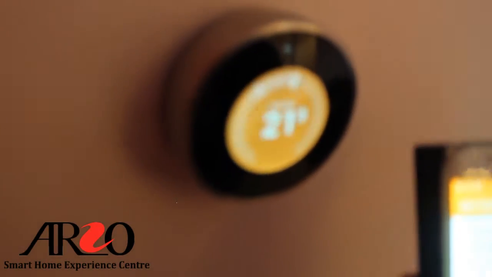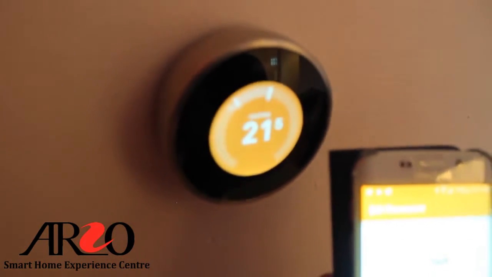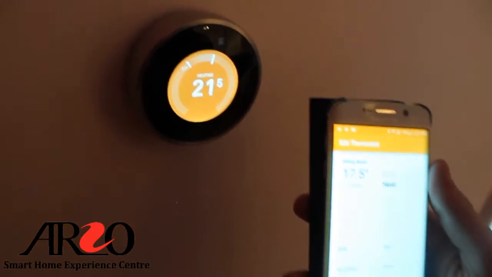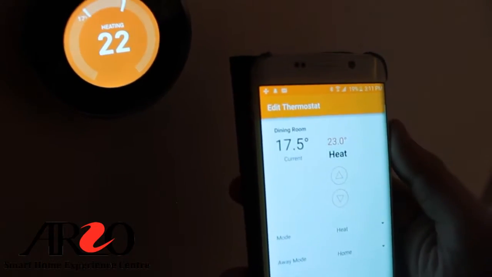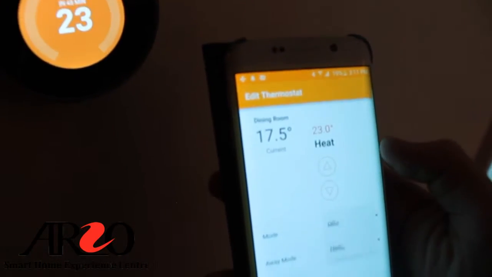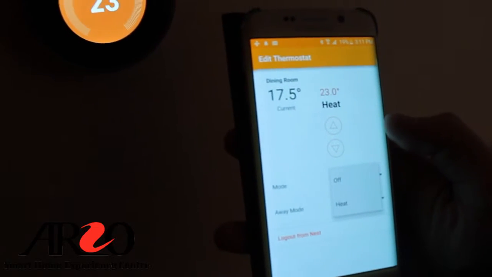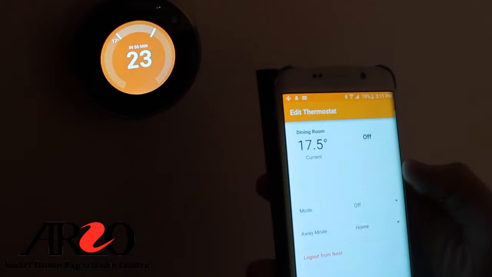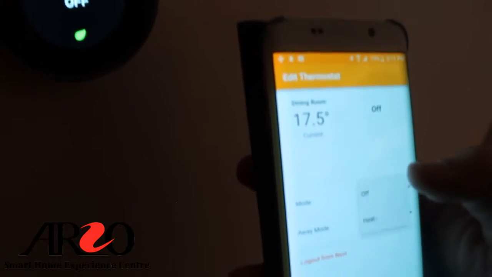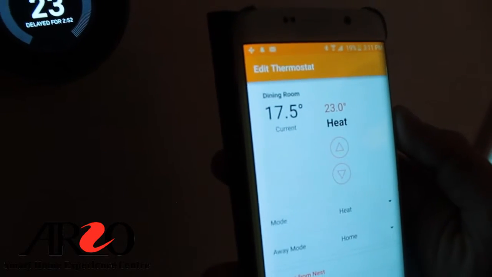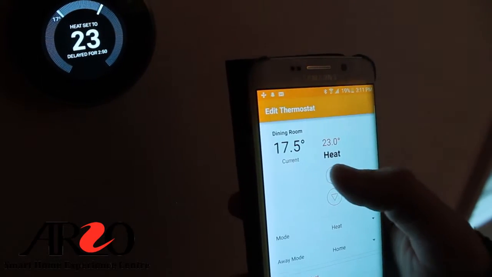Here we have our smart thermostat on the wall and the app we were just looking at. I can adjust temperature on my phone and see the results on the device. All of these controls could be done from home or anywhere in the world with an internet connection.